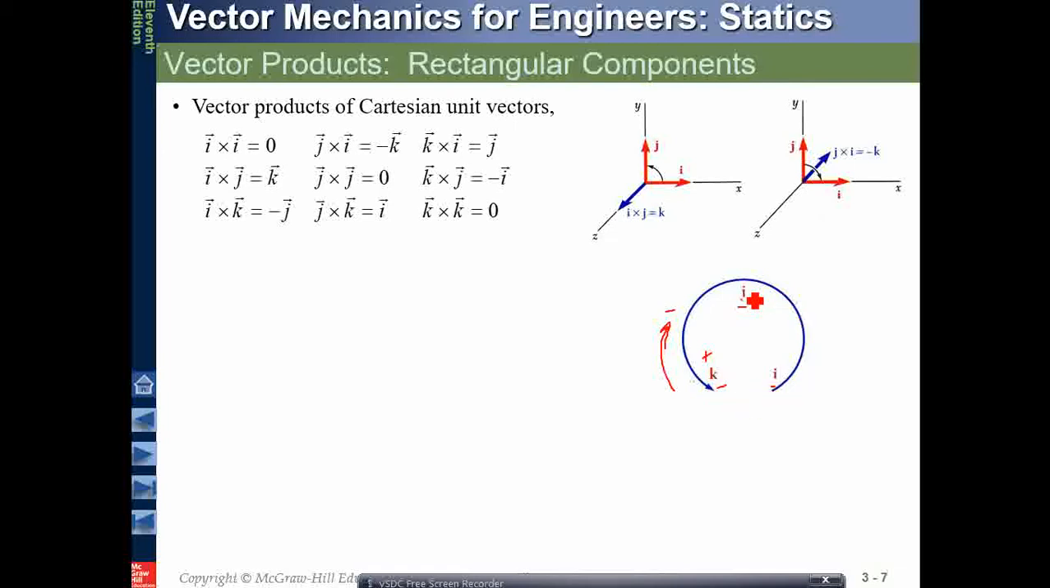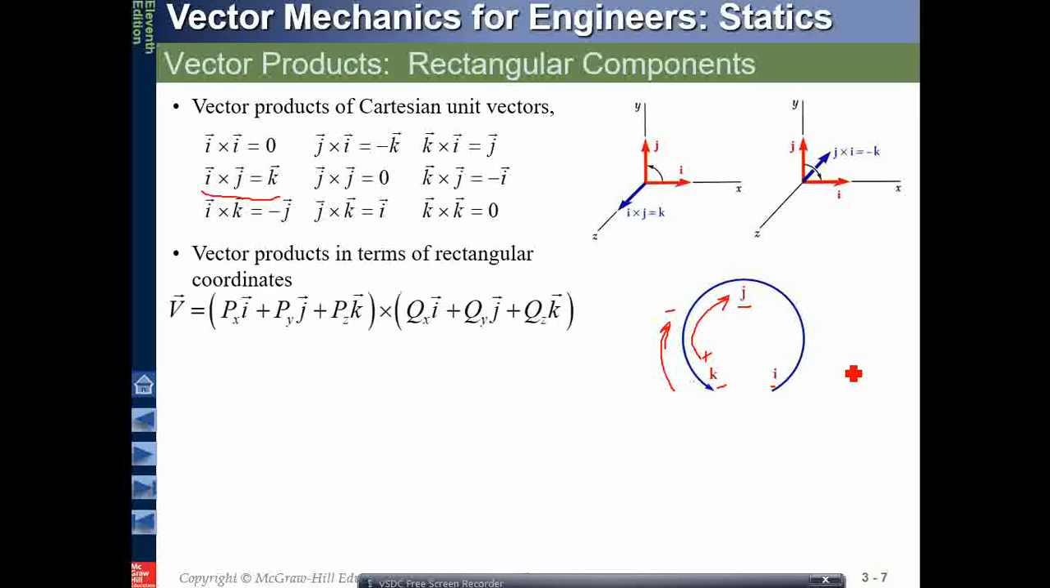So i cross j will produce k, and this k will be positive. K cross j will give me minus i because this is clockwise. So k cross j gives minus i. Okay, so you know that.